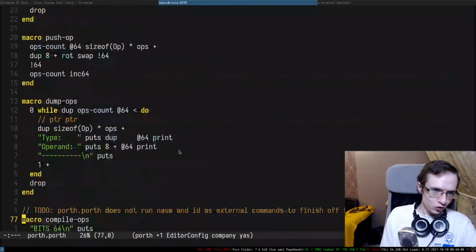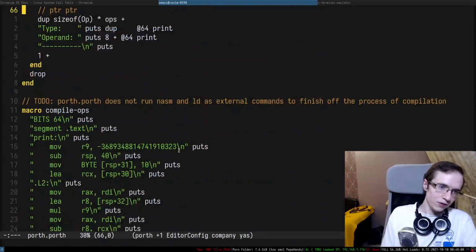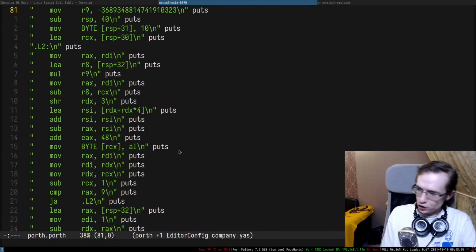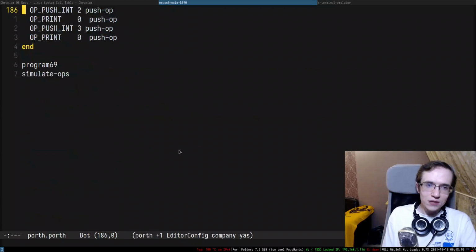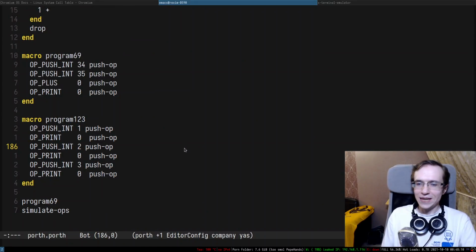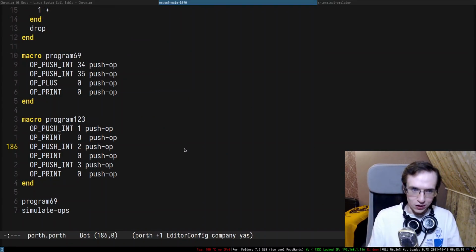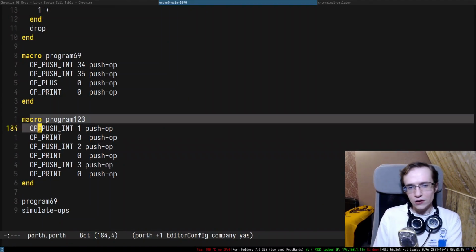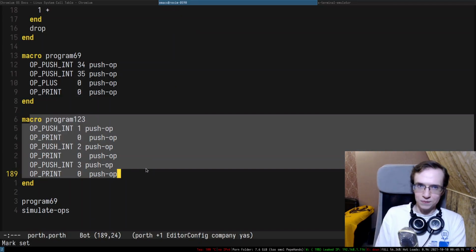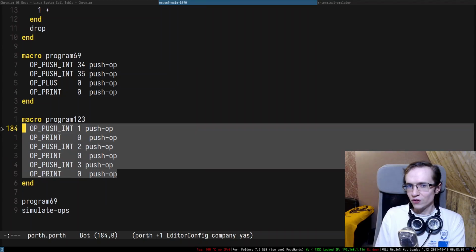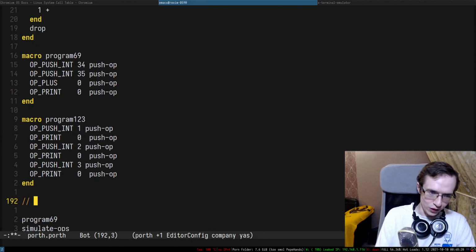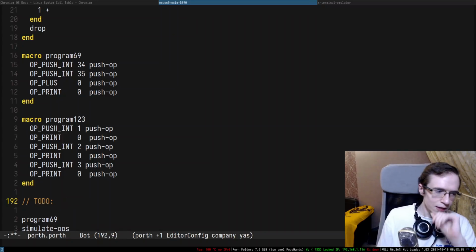Alrighty. So we have compilation mode, we have simulation mode. The only thing that is missing is actually accepting an input file and parsing it and filling up these operations from the input file. This is one of the things that are missing, and I'm going to create a separate to-do for that.